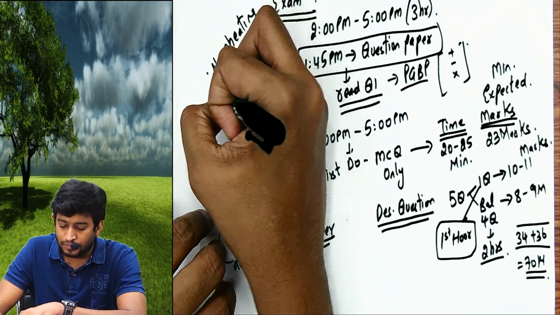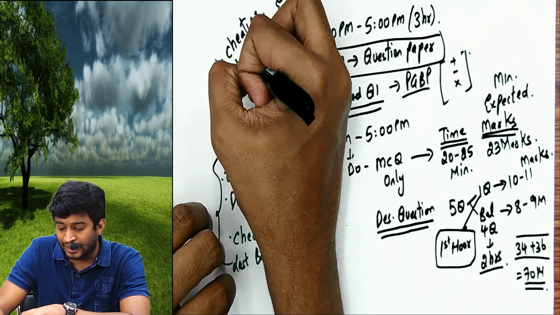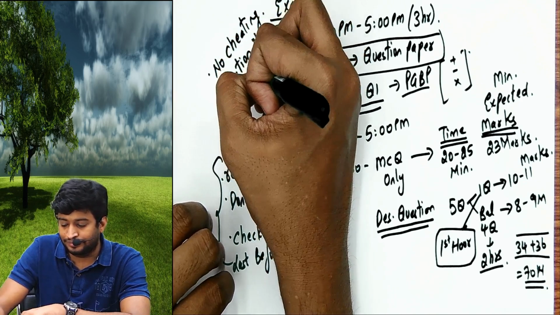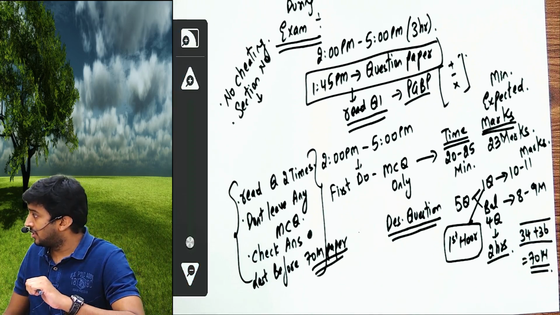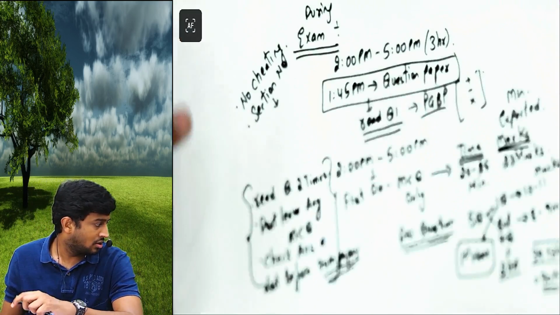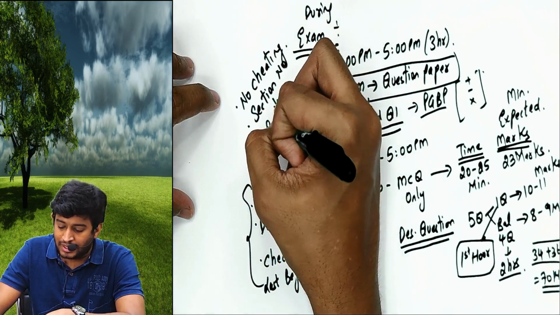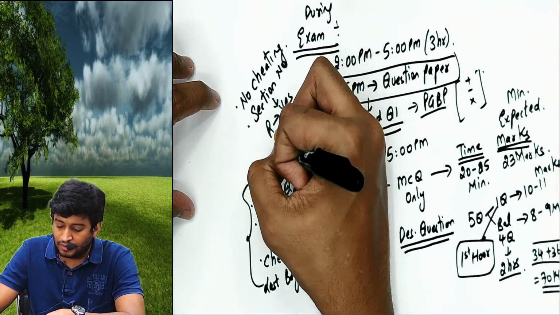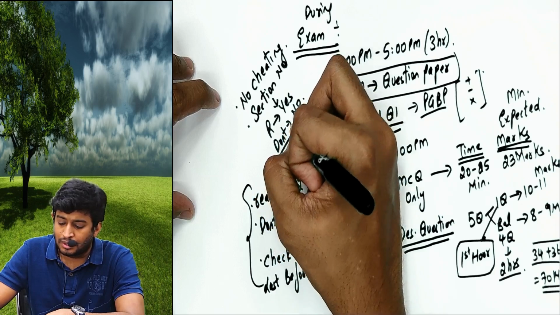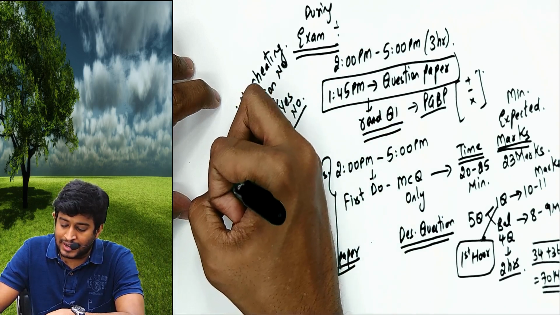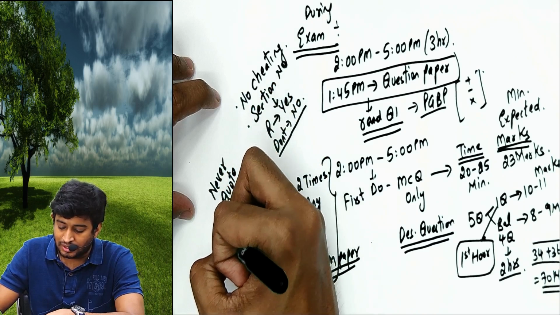Number two, should I quote section numbers in the exam? The answer is, if you remember, then quote. If you don't remember, don't quote. Simple. But never ever quote wrong sections.